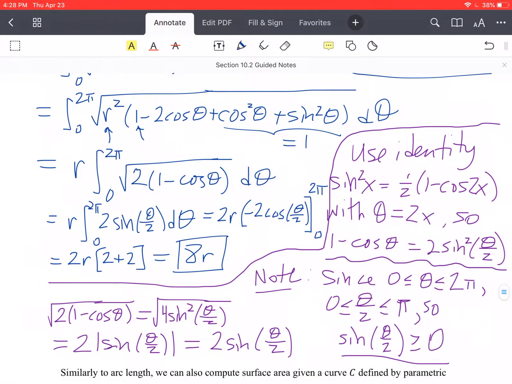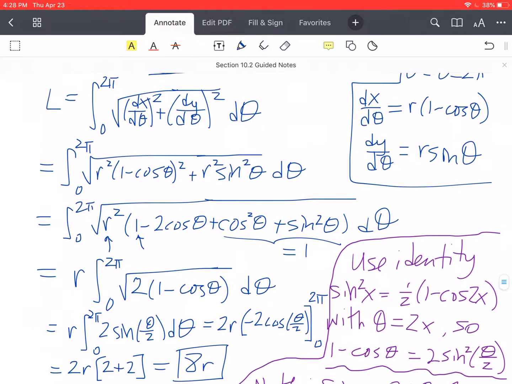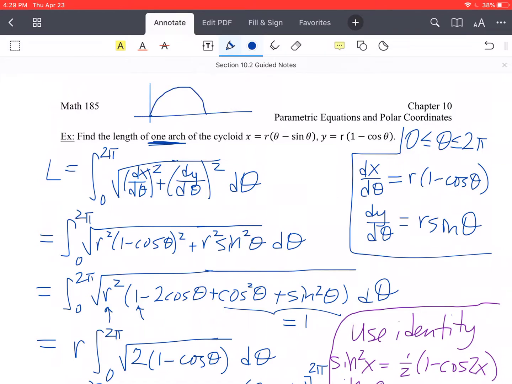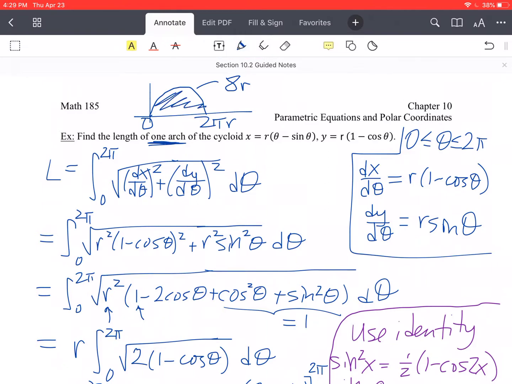Remember what the question was asking for way back when: the length of one arch of the cycloid. So we have our cycloid up here, and we're going from 0 to 2 pi r, saw that in the last one, and the length up here is going to just be 8r, whatever that value of r is. We're learning all kinds of things about the cycloid in this section, and it is a good shape for us to work with.